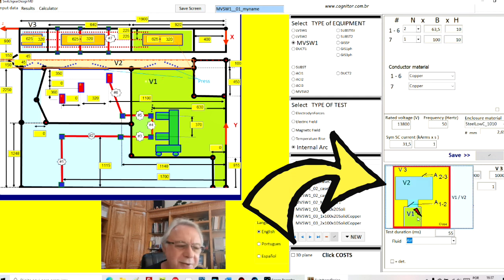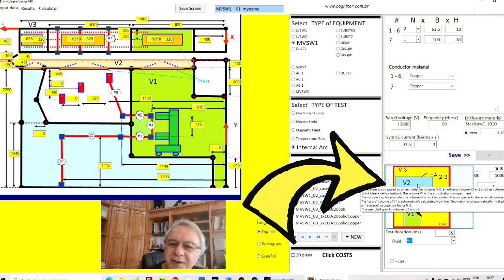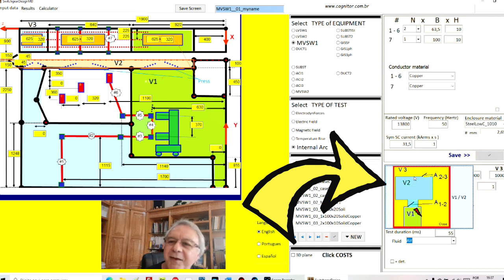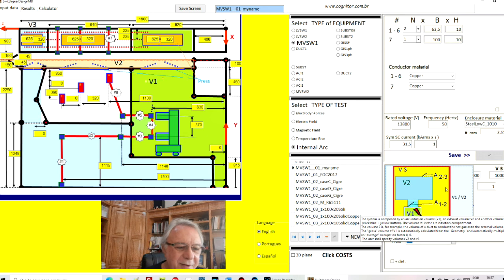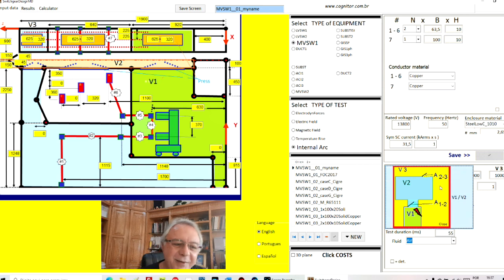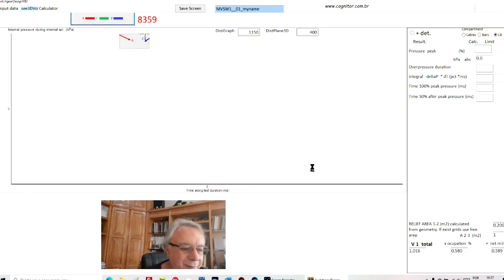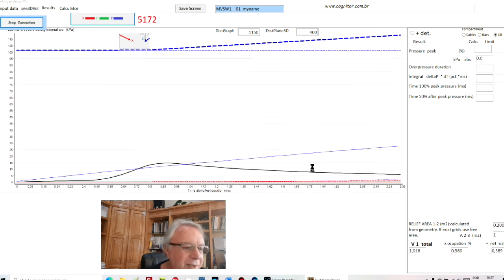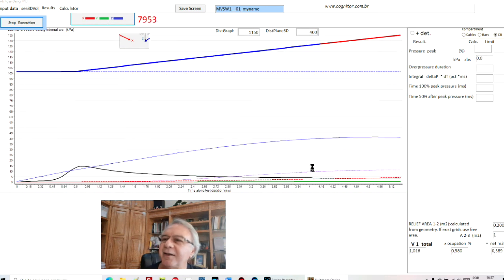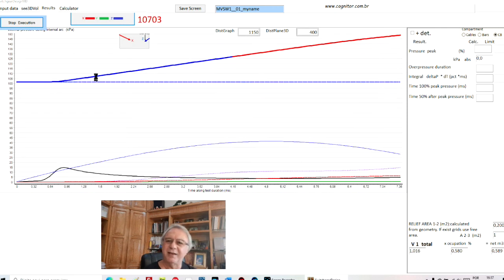Let's suppose that here is the compartment, this one here. The overpressure windows open and the air goes to another compartment or to the external air. Then I would need some more time to give these explanations, but the fact is that after you do this, you can input all the relevant data, you click here again in the results, and then there is a more heavy calculation here, which is calculation of the pressure curve.